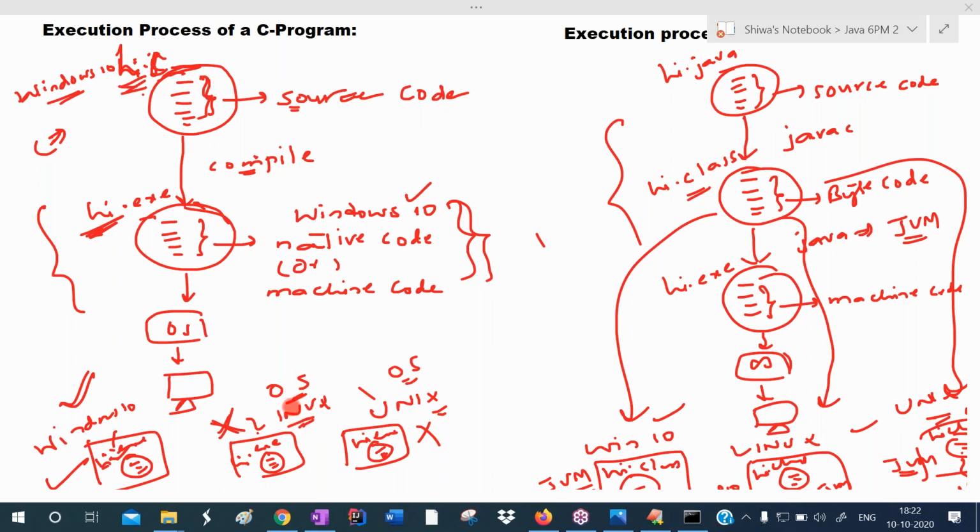But here, another system has the Linux operating system. I'm placing this exe file here. Now can I run it? No, I cannot, because this exe file has Windows 10 native code, and Windows 10 native code cannot be understood by Linux. So we cannot run here. Similarly, this system has the Unix operating system. Can you run the exe file? Can you run the exe file in Windows 7? Yes.